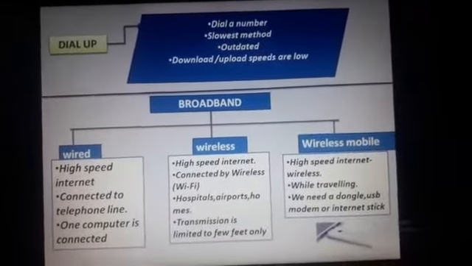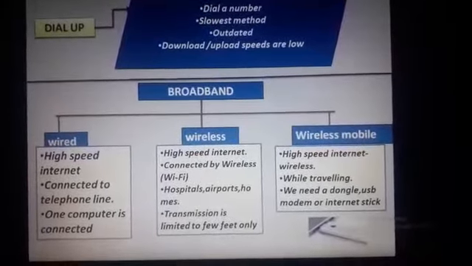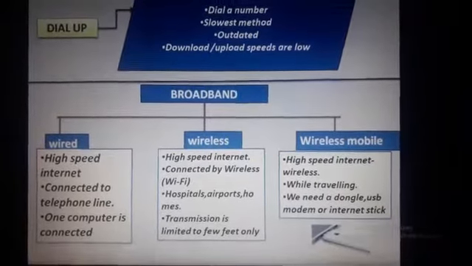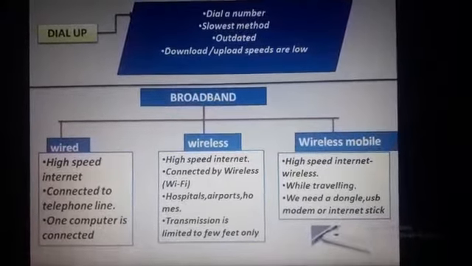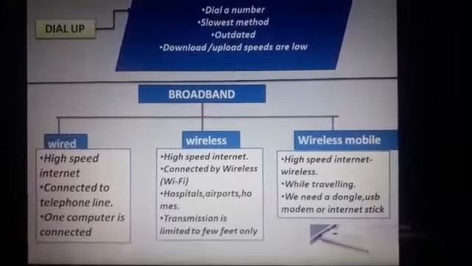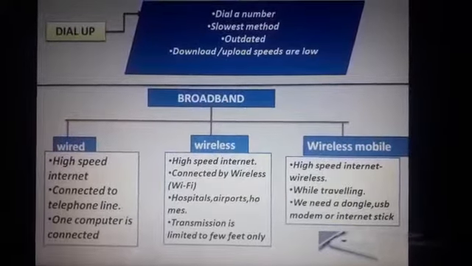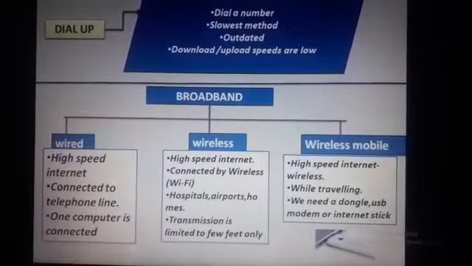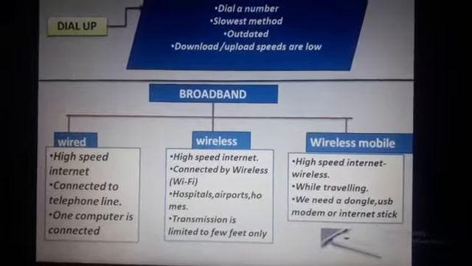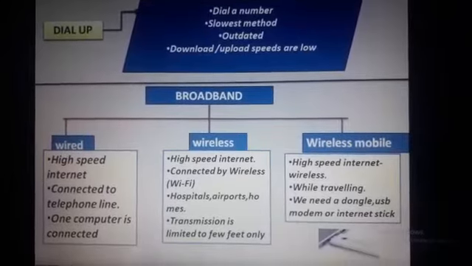The second type of broadband is wireless broadband. Wireless broadband is also a high-speed internet service provided by wireless technology. Any computer which has a wireless technology is said to have a Wi-Fi facility. Nowadays, everyone is using a Wi-Fi facility. You can see this Wi-Fi facility in hospitals, airports and in many homes.